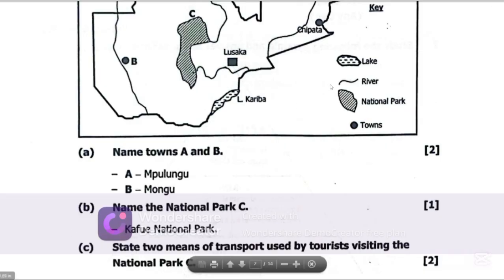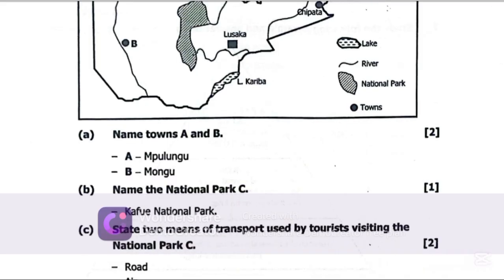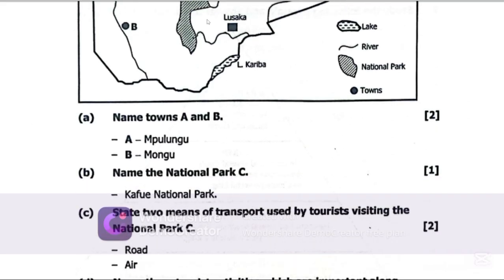Now, let's get to C. Now, C says, state two means of transport used by tourists visiting National Park C. Now, what modes of transport do tourists use visiting National Park C? So we have road, we have air transport as well. Other than that, you can also include water. Water transport is also used, air transport is used, as well as road transport. We don't have a railway passing through Kafue National Park, so rail transport does not exist there.